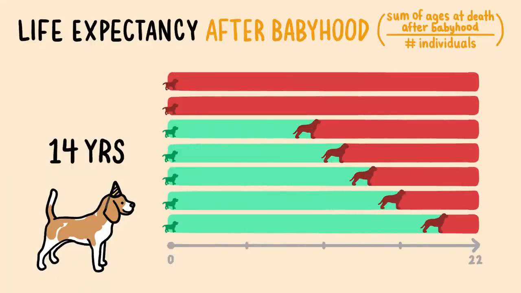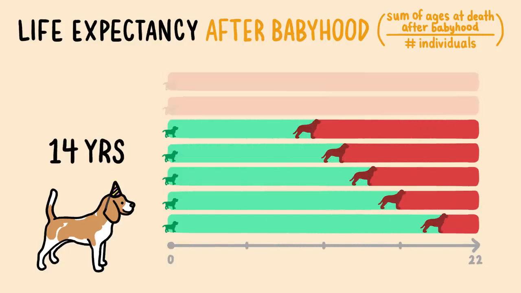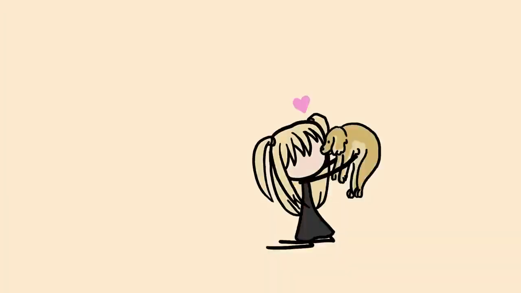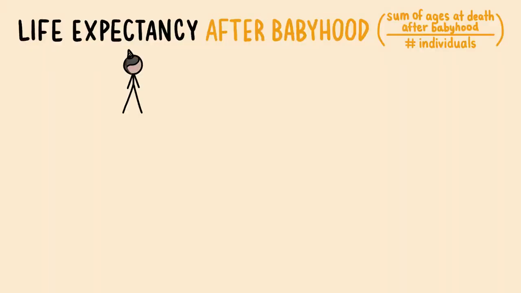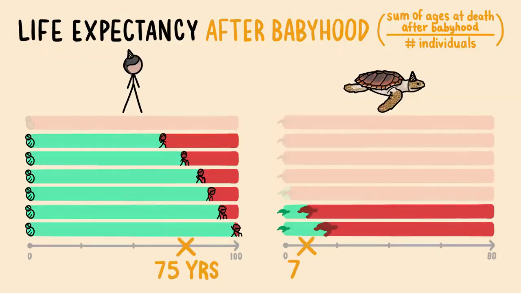Instead of averaging out the age when every individual dies, we ignore the animals that die early in life, and instead average out the age when all the non-infants die. Likely because pet owners mostly care about how long their dogs' lives are expected to be, given that they've already survived infancy. But if we use this formula with humans and sea turtles, we'd get 75 and 7, which is